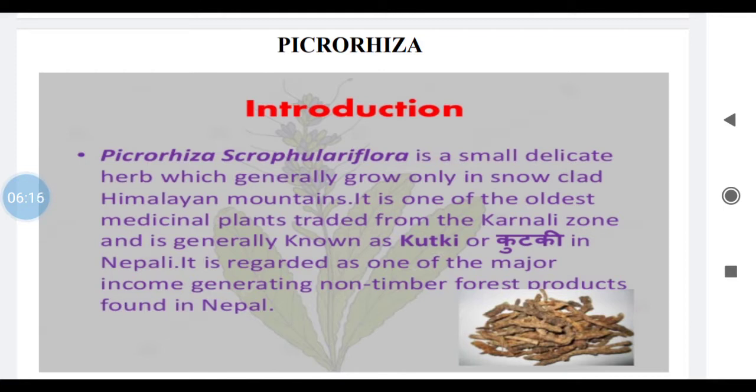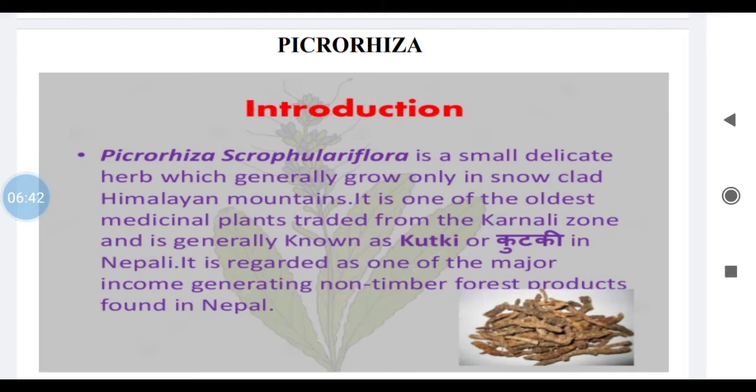Now there are many biological origins. One origin of this drug is Picrorhiza scrophulariiflora. It is a delicate herb which generally grows only in snow and in the Himalayan mountains. It is one of the oldest medicinal plants.